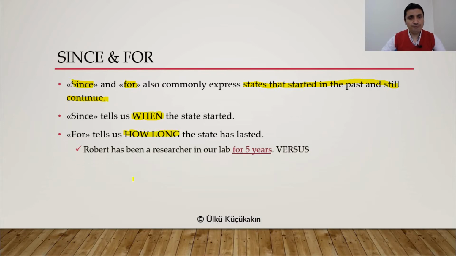Let's give examples. Robert has been a researcher in our lab for 5 years. So, for tells us how long. How long? 5 years. 5 years tells us how long the state of being a researcher has lasted. Okay? Now, again, that's important. Being a researcher is a state, everyone. And it has lasted for 5 years.